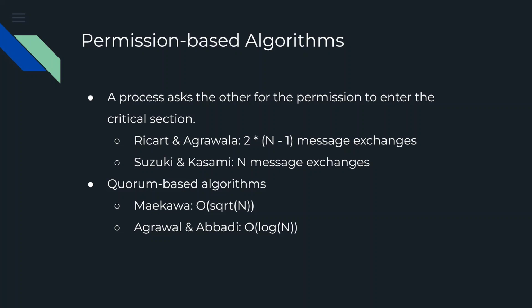For the permission-based algorithm, a process asks the others for permission to enter its critical section. This idea was first expressed by the well-known Ricart-Agrawala algorithm. Then the Suzuki-Kasami algorithm further reduces the communication complexity to n messages by introducing a privilege message. Maekawa proposed an elegant quorum-based concept that each process only communicates with its voting set. The intersection of any pair of processes' quorums would be non-empty to ensure the safety condition. The original algorithm was pushed forward by many others, as choosing the quorum for each process is non-trivial.